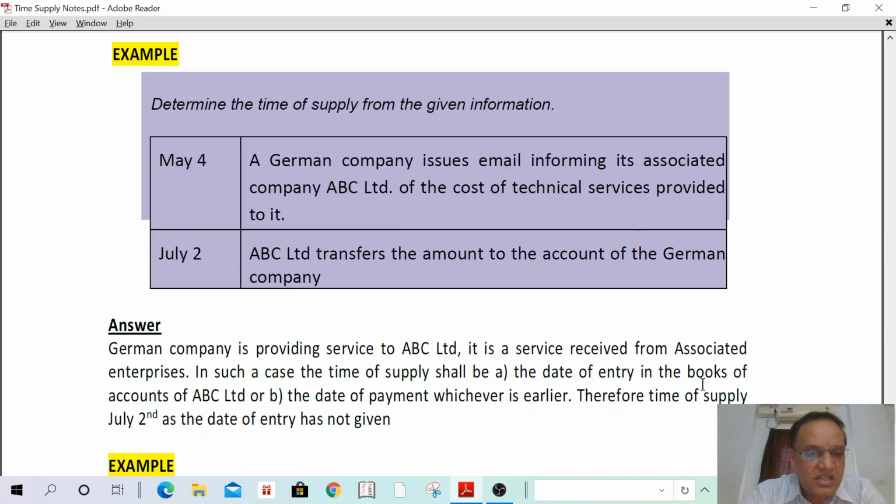I will read the answer. German company is providing services to ABC Limited. It is a service received from an associated enterprise. In such a case, time of supply shall be the date of entry in the books of accounts of ABC Limited or the date of payment, whichever is earlier. Therefore, time of supply is July 2nd, as the date of entry in the books of accounts of the recipient is not given. Understand? Next.